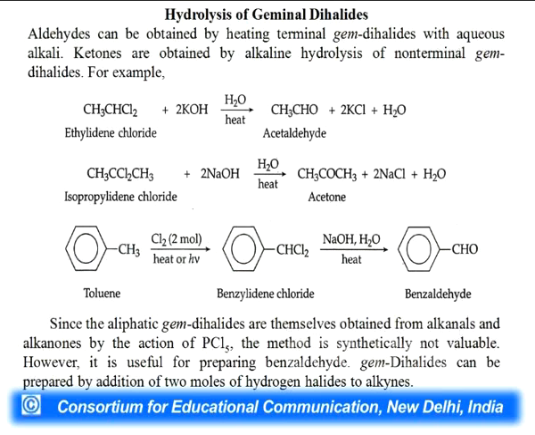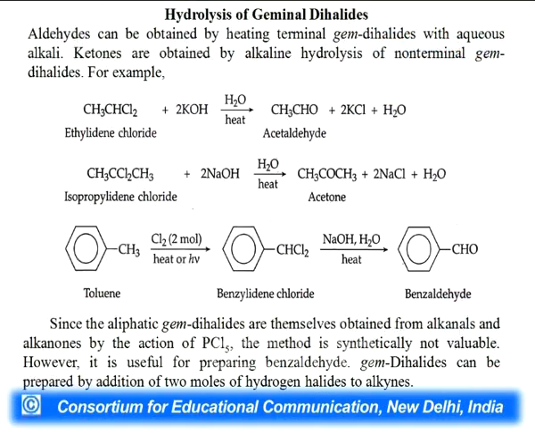Hydrolysis of geminal dihalides. Geminal dihalides means two halogen atoms attached to the same carbon atom, treated with aqueous alkali. Ketones are obtained by alkaline hydrolysis of non-terminal gem dihalides. There are examples like ethylidene dichloride, propylidene chloride, and benzal chloride. When they react with alkali, the products are acetaldehyde, acetone and benzaldehyde respectively.